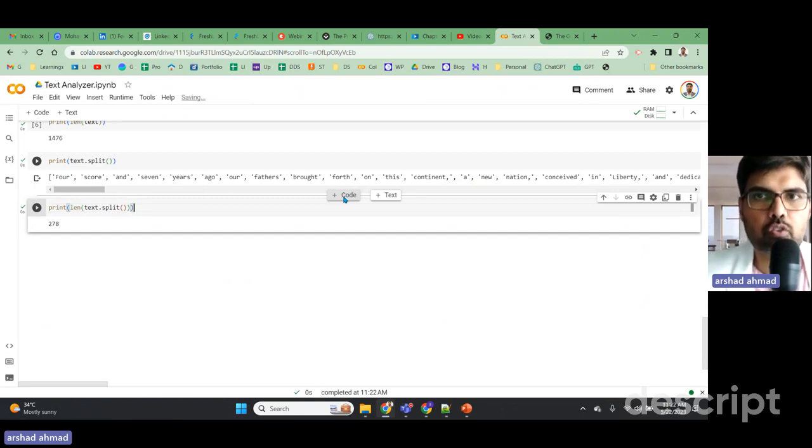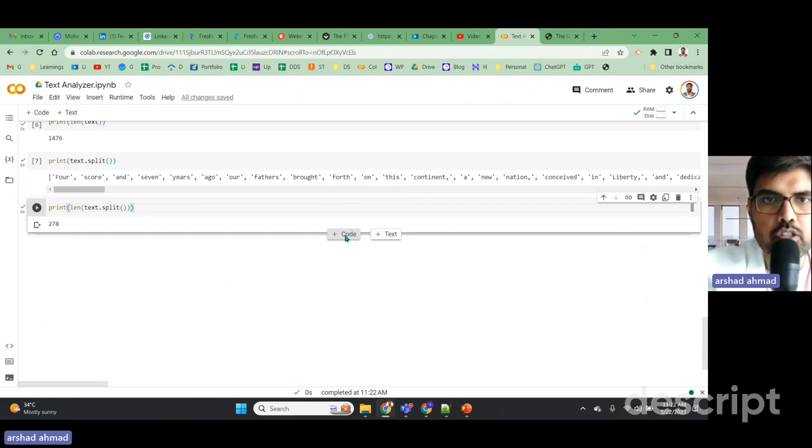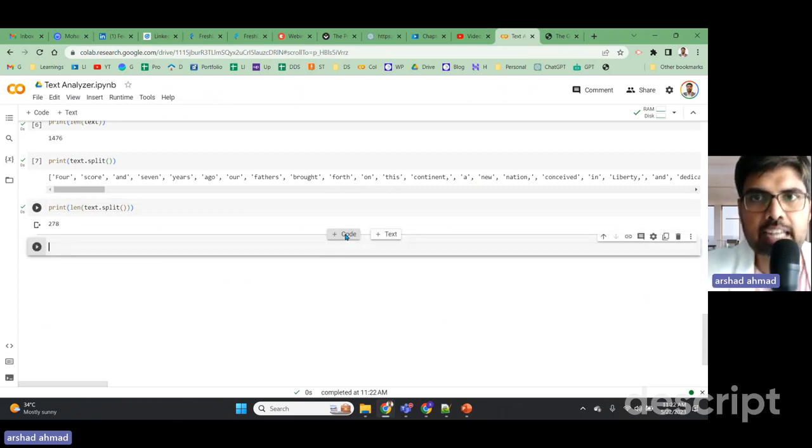Now this is very good for us to know. The first step of our project is done: getting the number of words in the Gettysburg Address. It can be any address, any text that you want, any lyrics, any favorite song of yours. You can use this particular process. The next step is for us to understand the words. As you can see, he has used words like four score and seven years ago, our fathers born.